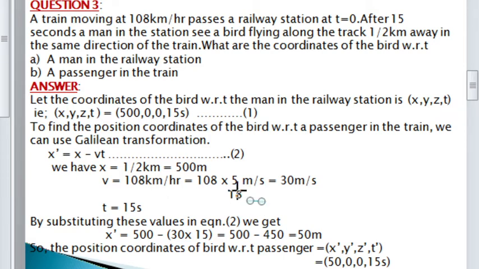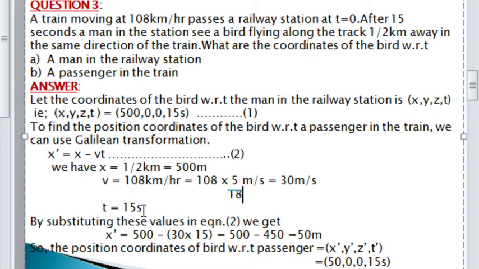For that, I have to use one conversion factor. The kilometer per hour can be converted to meter per second by multiplying this quantity, 108, by 5 by 18. If I have to convert kilometer per hour to a meter per second quantity, then I have to multiply it by 5 by 18. Then I will get the corresponding value in meter per second. So, 108 kilometer per hour is equal to 30 meter per second.